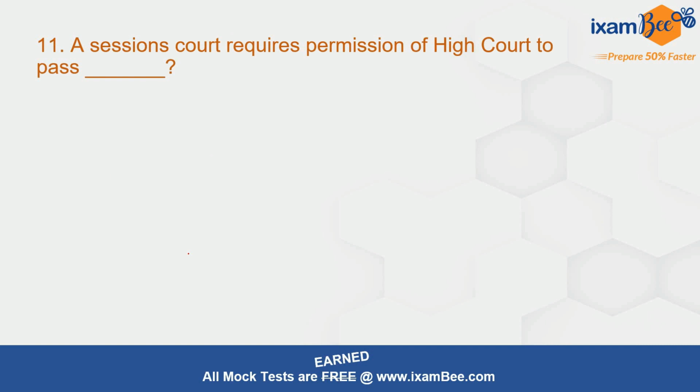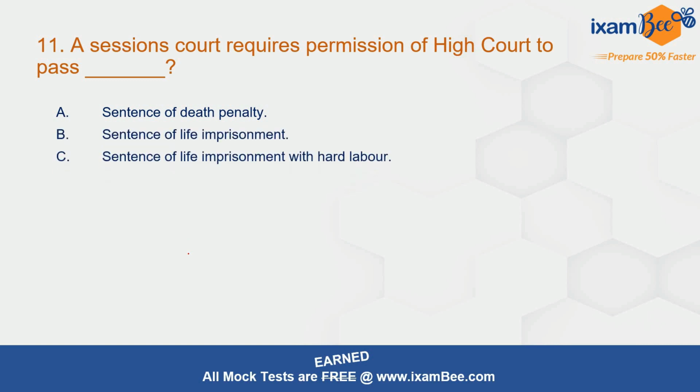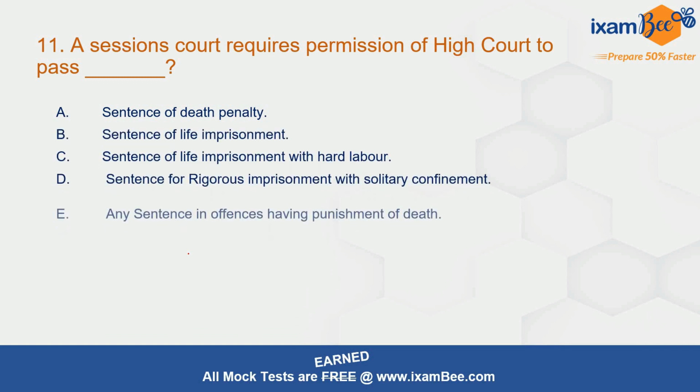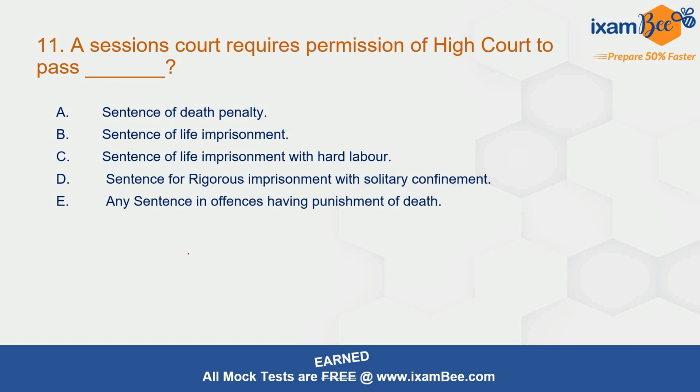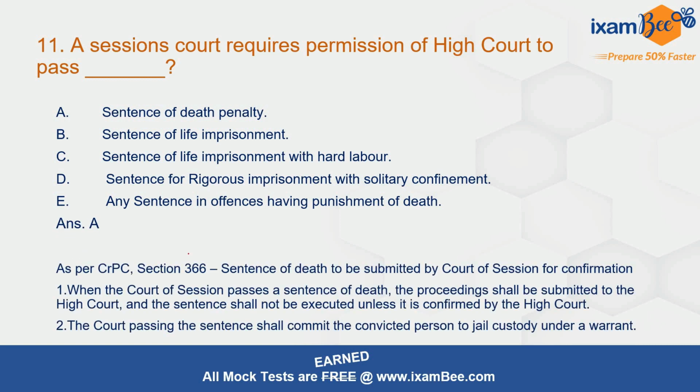Now moving to question number 11. A session court requires permission of High Court to pass sentence of death penalty, life imprisonment with hard labor, rigorous imprisonment, having punishment of death. The correct answer here is A, death penalty. This is given as per section number 366. Sentence of death to be submitted by the Court of Session for confirmation by the High Court.